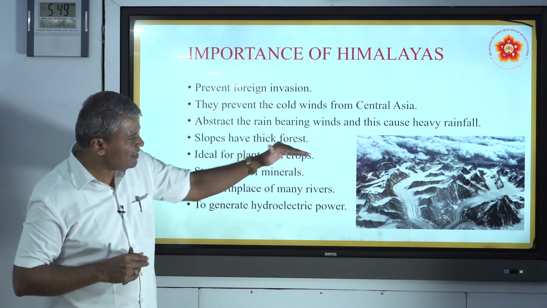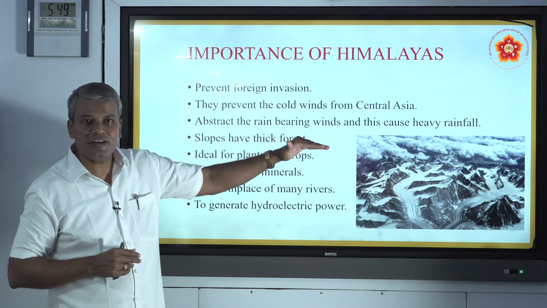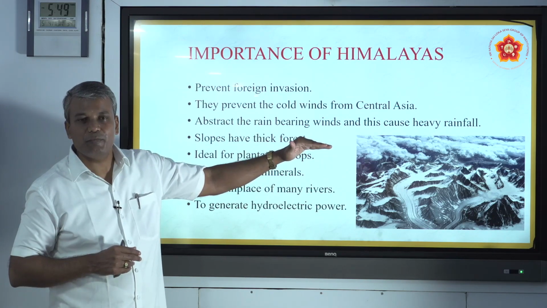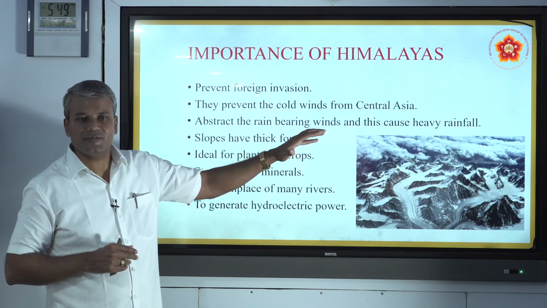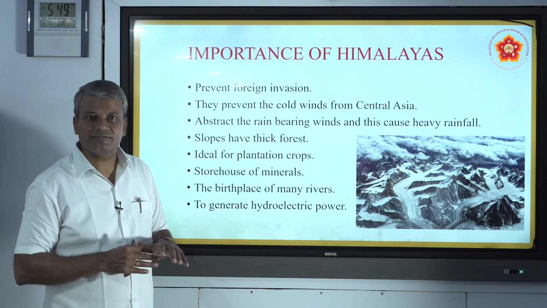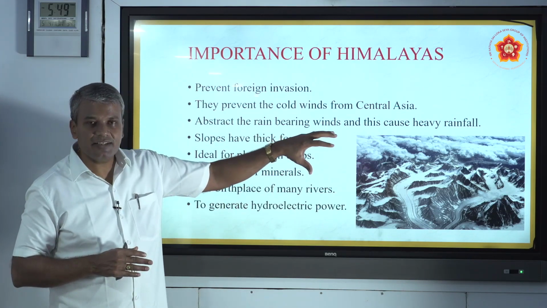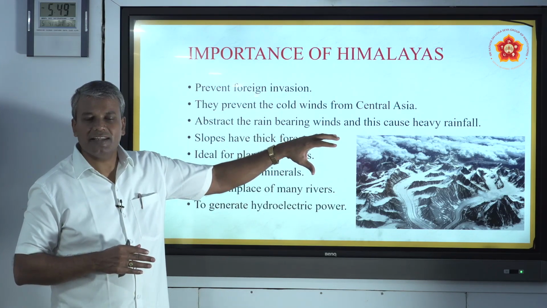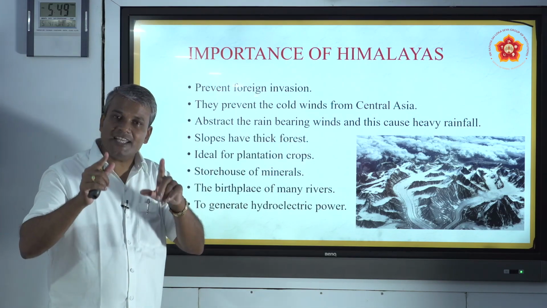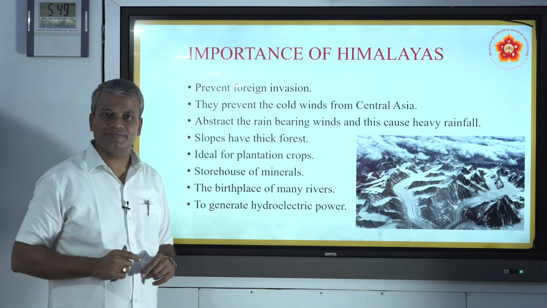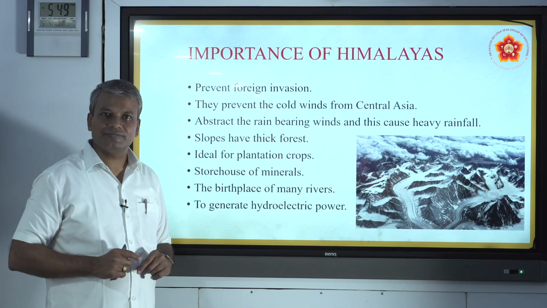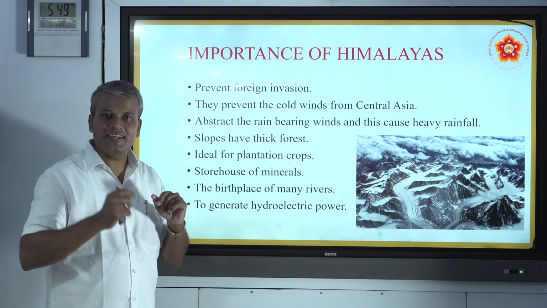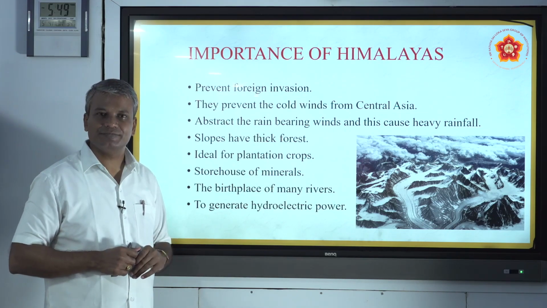When it moves towards the east, the Himalayas block them. So all the clouds are formed in that region. That is why that state is named Meghalaya. It is one of the eastern states of India.